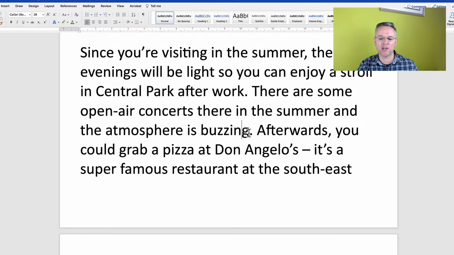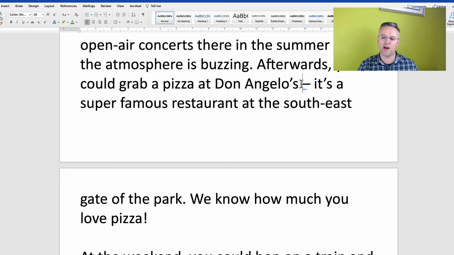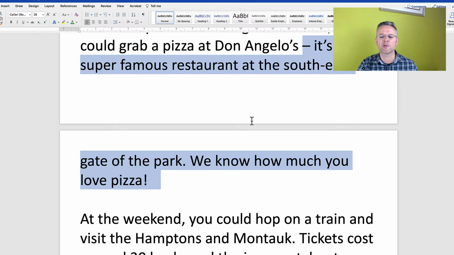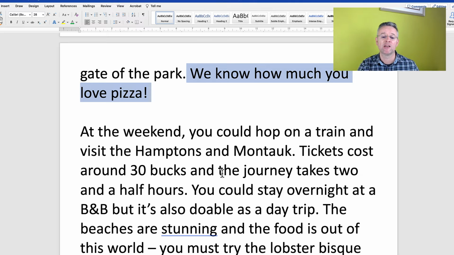When we talk about buzzing, as an adjective, it is the noise which bees make. The bees are buzzing, but if the atmosphere is buzzing, it means it's busy and it's full of people. Afterwards, you could grab a pizza at Don Angelo's. And then I've used a hyphen again to tack on an extra sentence. It's a super famous restaurant at the southeast gate of the park. We know how much you love pizza. I added that sentence on because we need to say why. Okay, so I've given him something he can do: go for a walk, enjoy pizza.